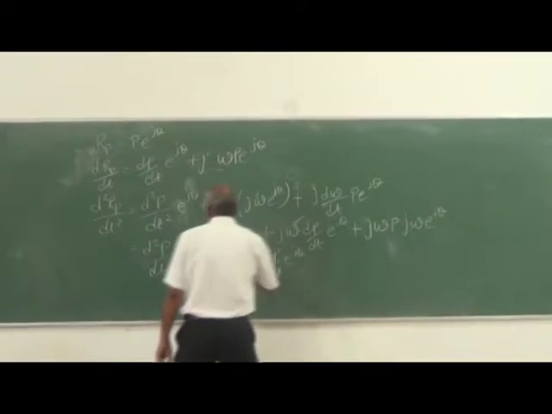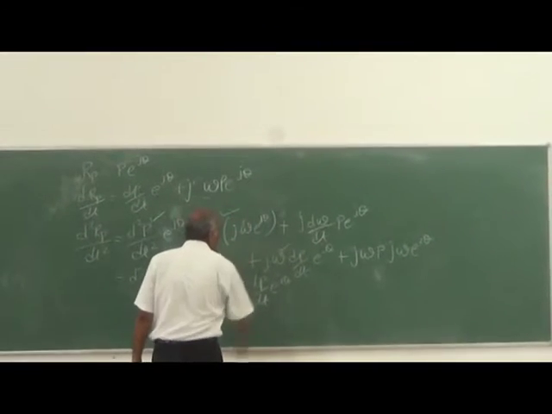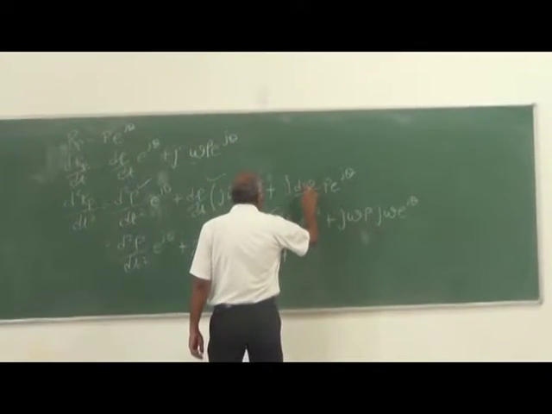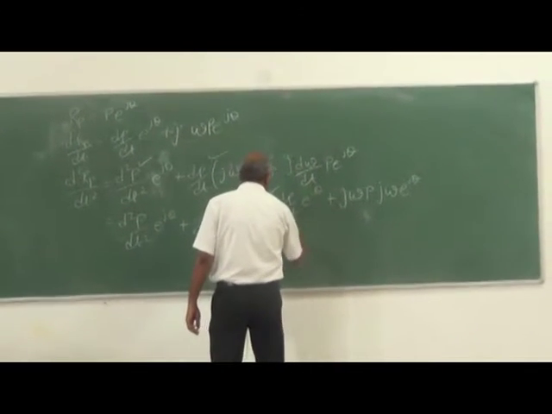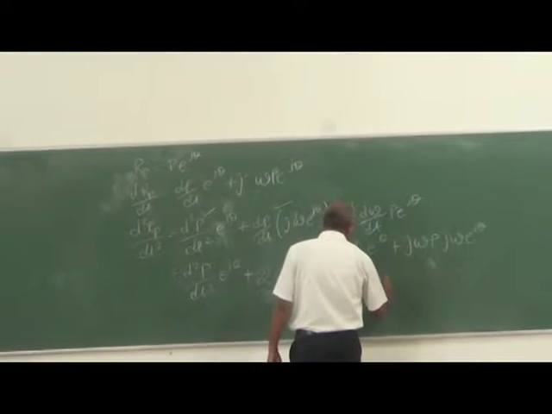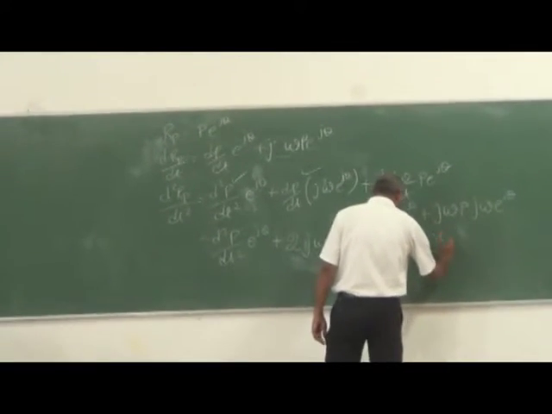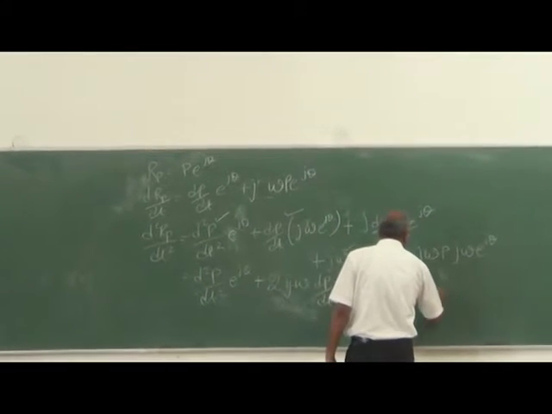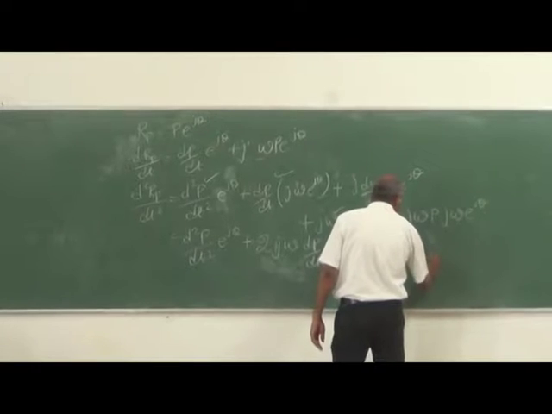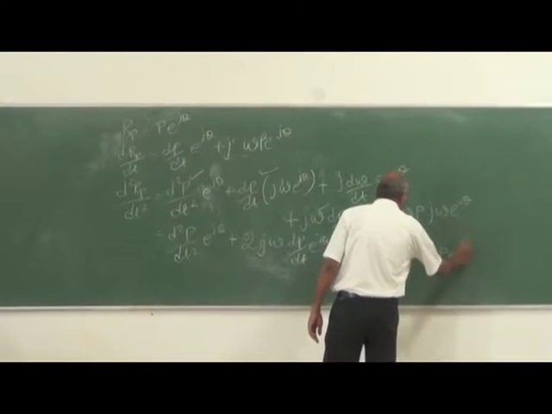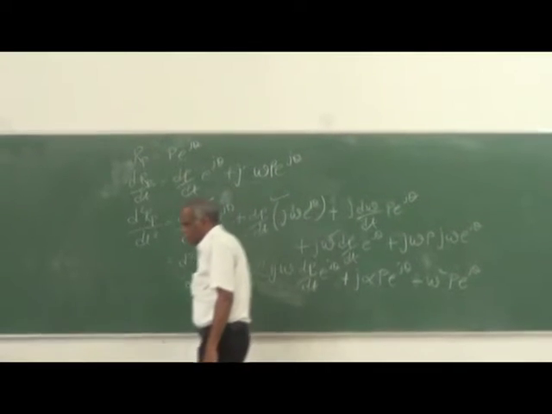That is the term we have selected, and this term. Plus you have j times d omega by dt, which is alpha, times p e power j theta, plus you have minus omega square times p e power j theta.